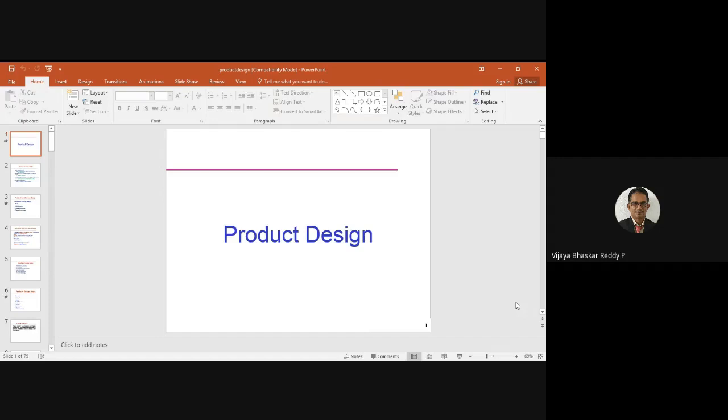The factors to be considered in functional design are strength, reliability, and other components. The next concept is design for making. Design for making means some of the resources cannot support producing a particular product that you imagine. Suppose you design a complicated component as per the requirement of the customers, but the equipment and the people involved in making are not that expert, the tools may not support it, the material is not good, and the environment is also not good.